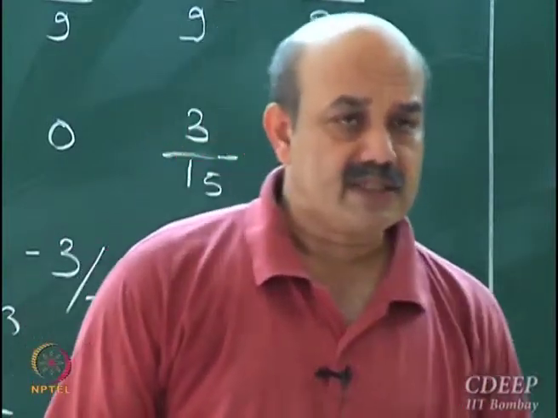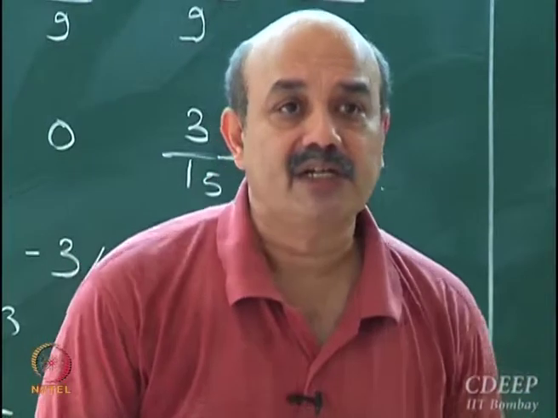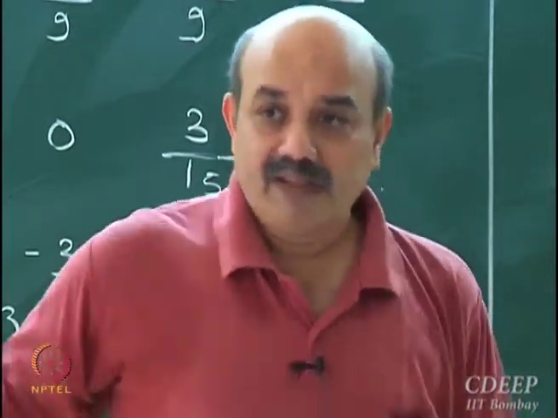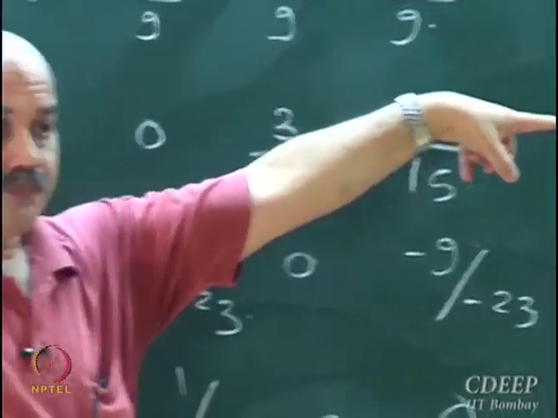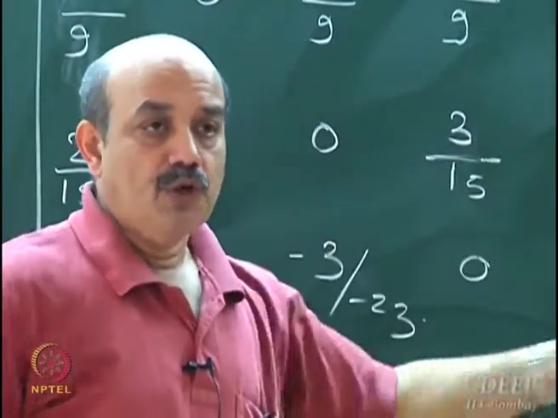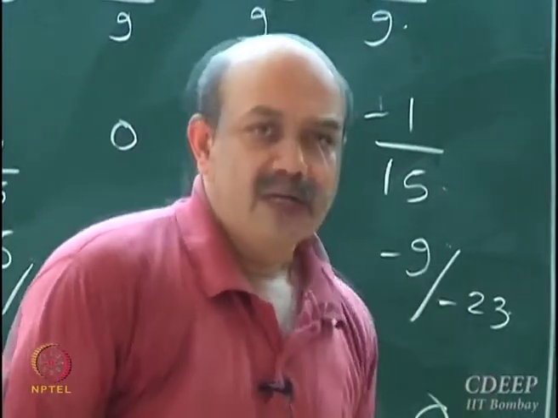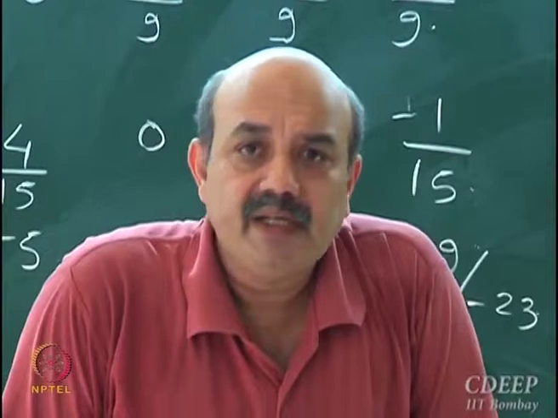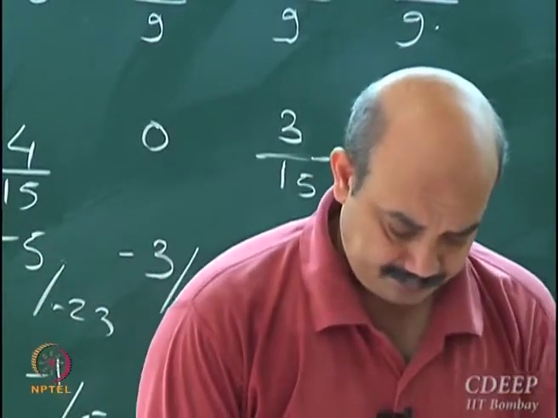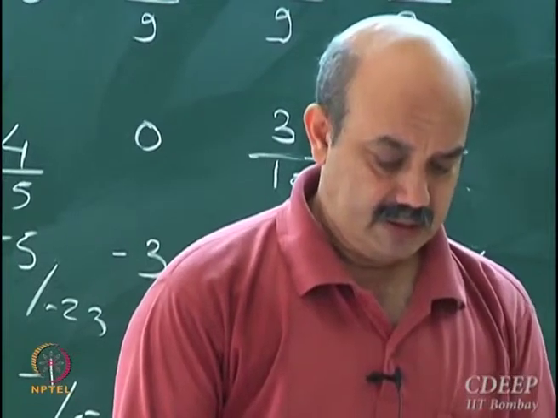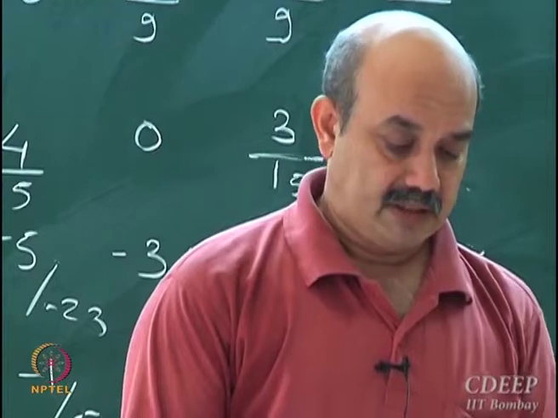Now, what are the more results? There are some more results which exploit the structure of matrix A. One structure that we exploit is diagonal dominance. The other thing we will show is that if matrix A is symmetric and positive definite, then the Jacobi and Gauss-Seidel methods converge.